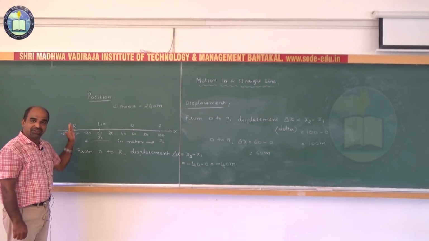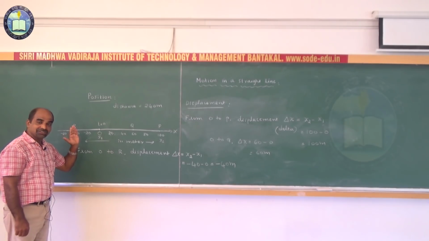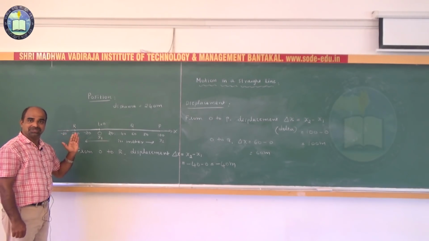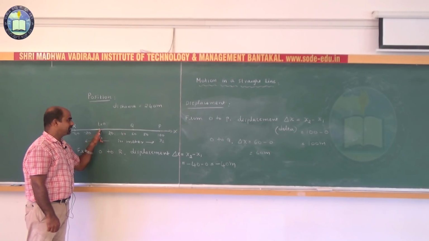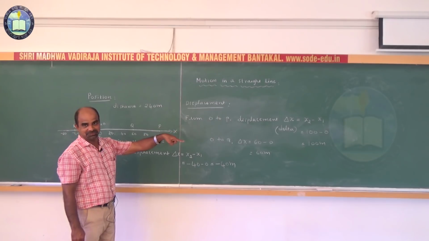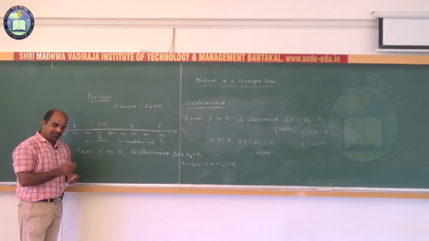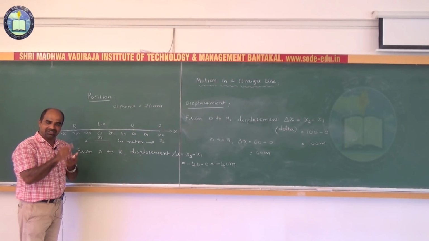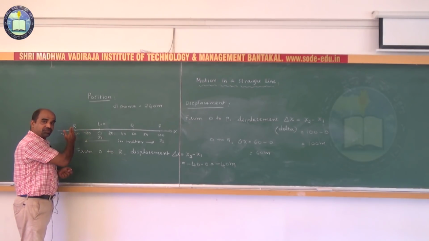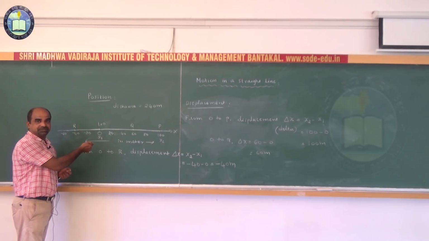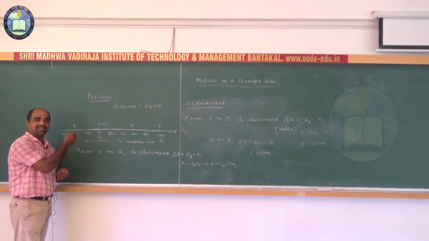Displacement becomes negative. What we understood from this example is that displacement may be positive. If we return back to the point O, means if initial and final positions coincide with each other, then displacement becomes 0. If we move towards the left with respect to our reference point, then displacement is taken as negative.